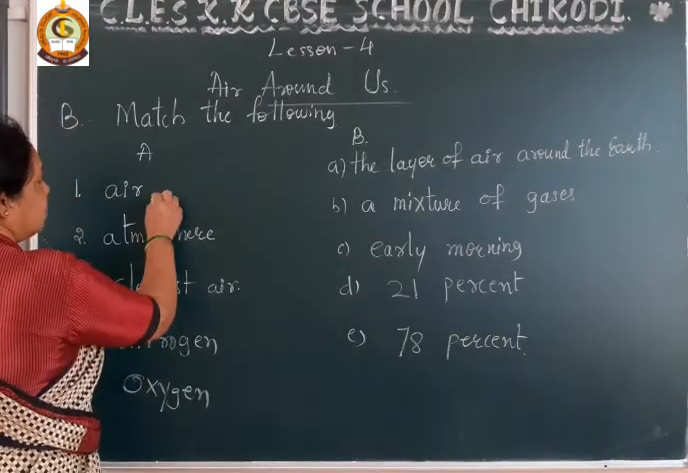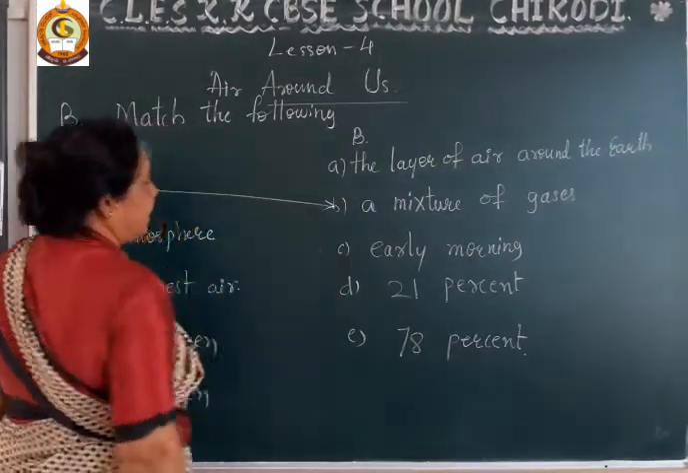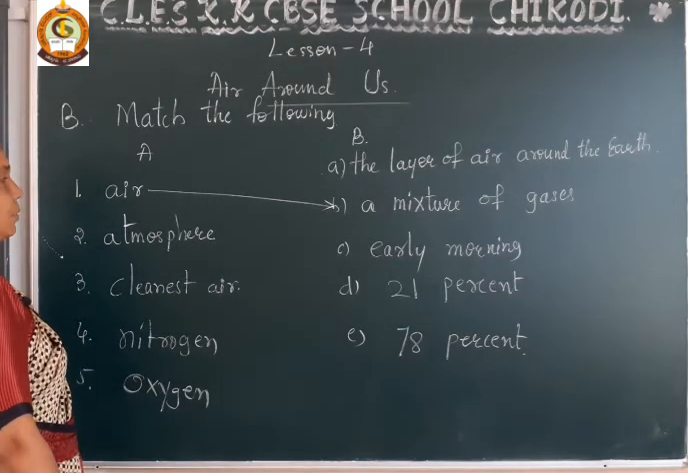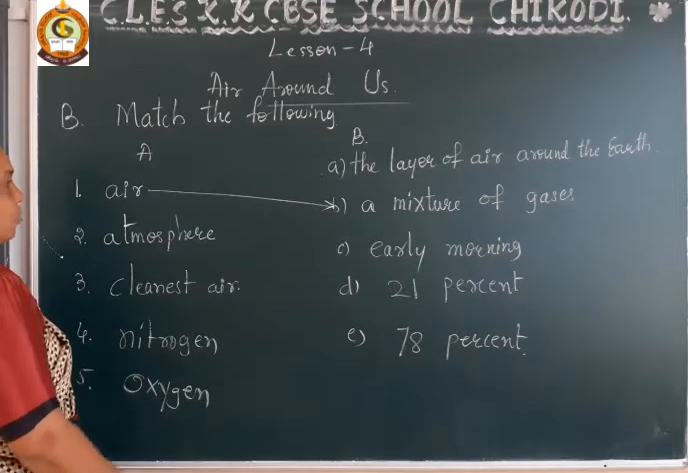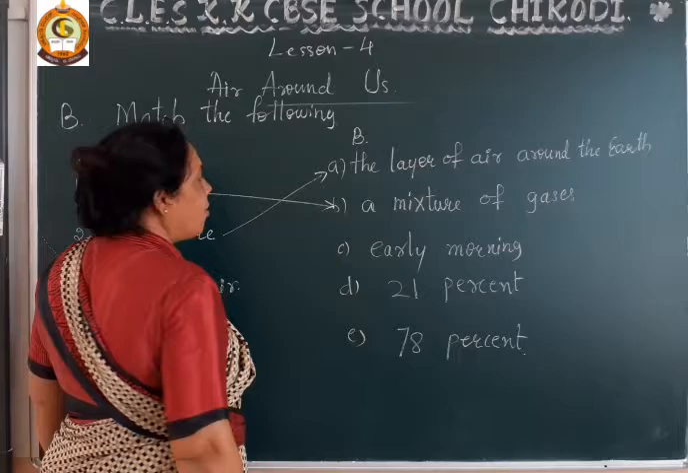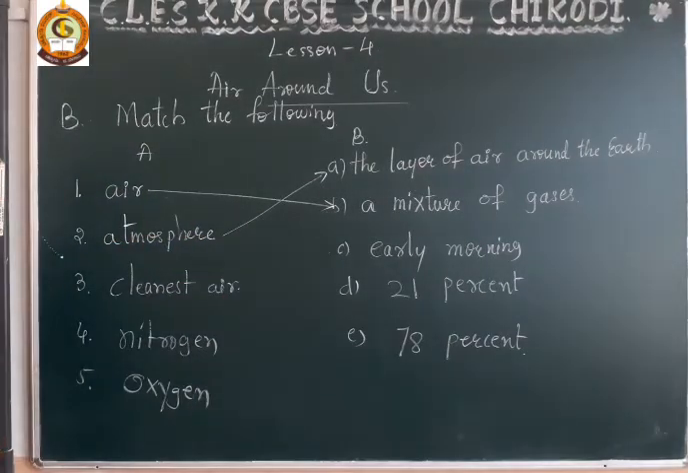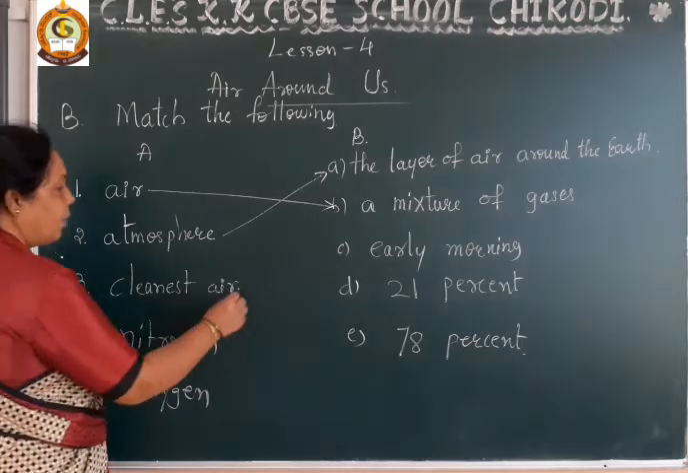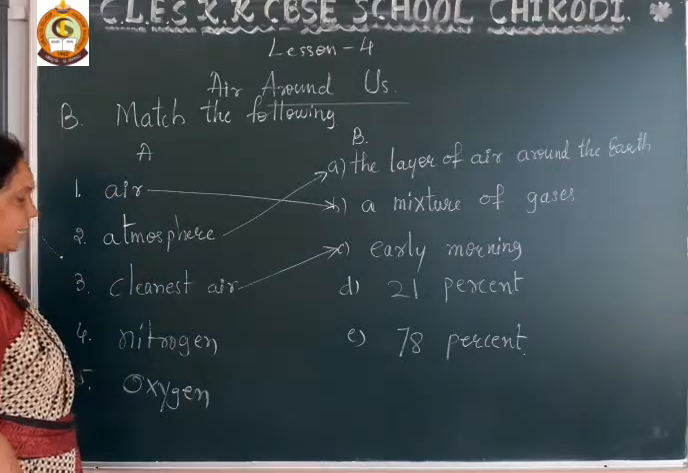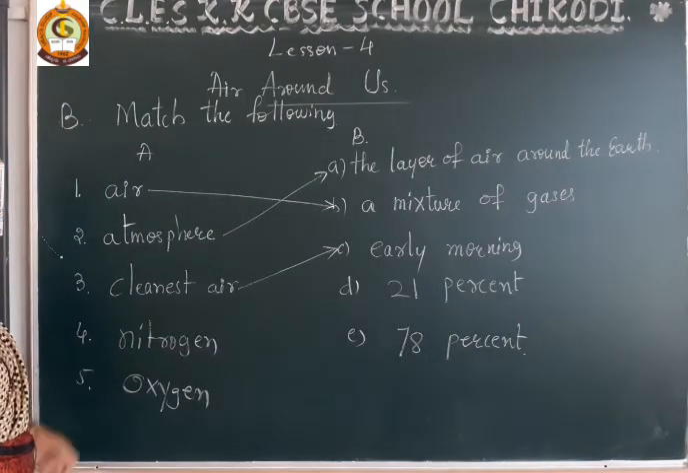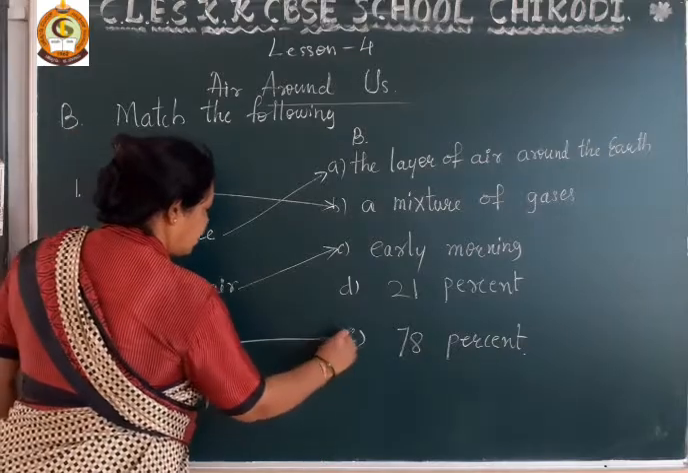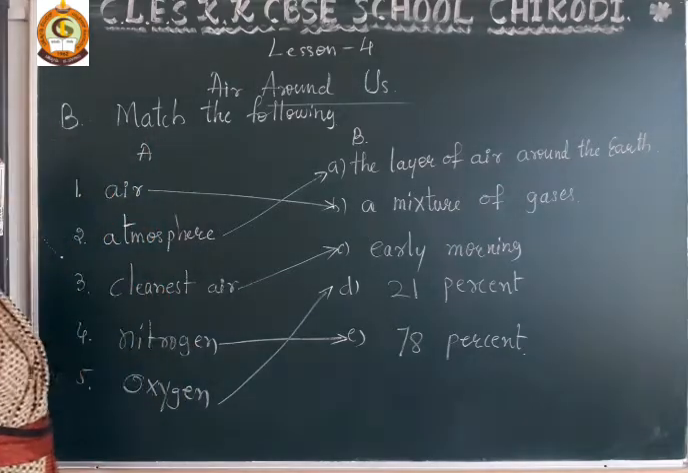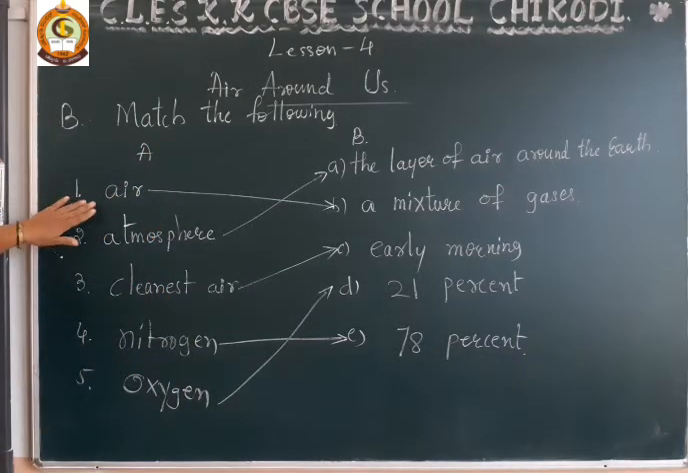Okay, dear student. So first one we will match to B. Air is a mixture of gases. Second word, atmosphere. Atmosphere is the layer of air around the earth. Third word, cleanest air. When will you get it? Early in the morning. Then nitrogen forms 78% and oxygen forms 21%.